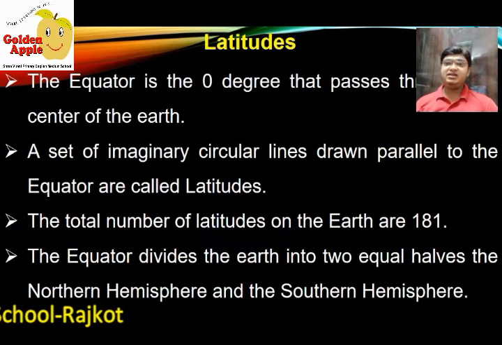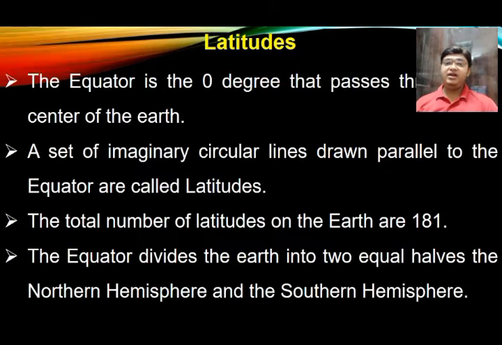A set of imaginary circular lines drawn parallel to the equator are called latitudes. Total number of latitudes on the earth are 181. Now how 181 came, let me explain you. The equator divides the earth into two equal hemispheres: northern hemisphere and southern hemisphere. In the northern hemisphere there are 90 latitude lines and in the southern hemisphere there are 90 latitude lines. So 90 plus 90, 180, and one equator. So the total 181 latitude lines are there on the surface of the earth.